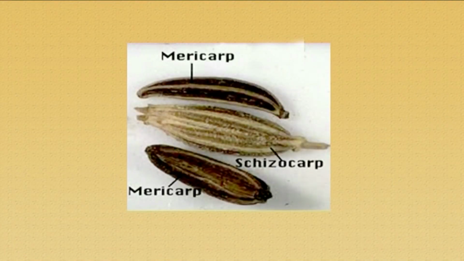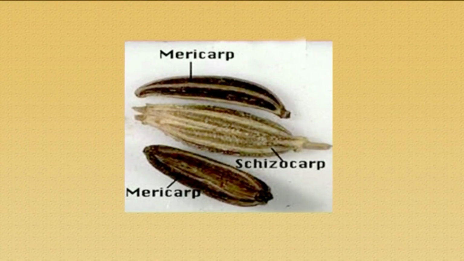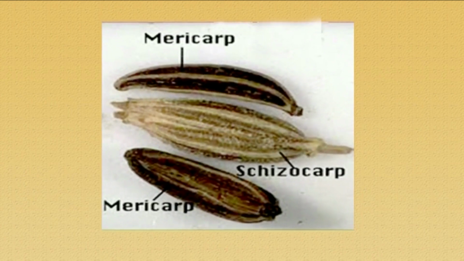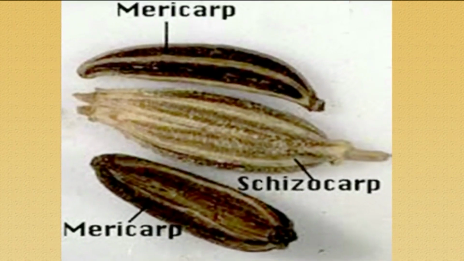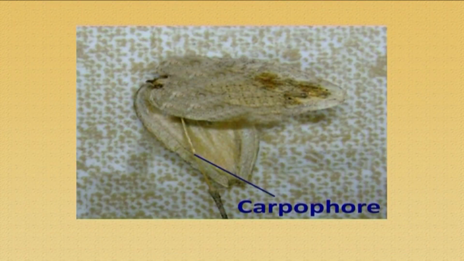The fruits in Apiaceae are schizocarp of mericarps. What is this schizocarp of mericarps? These are basically comprised of two dry segments. Each of these segments we call a mericarp. These two dry segments split apart at maturity, but they are attached to a common central stalk called the carpophore.